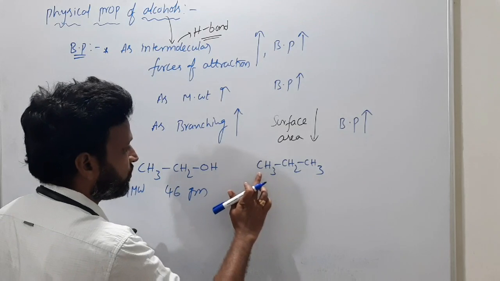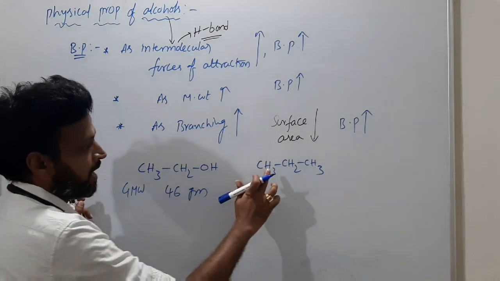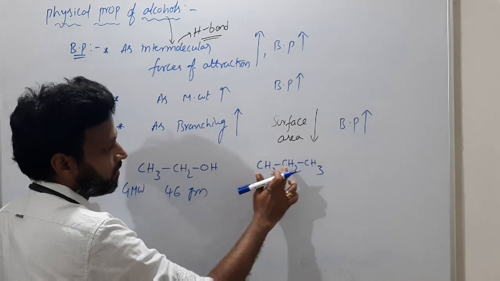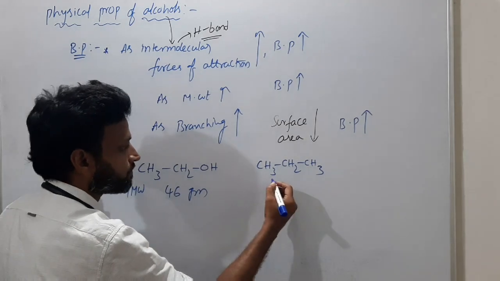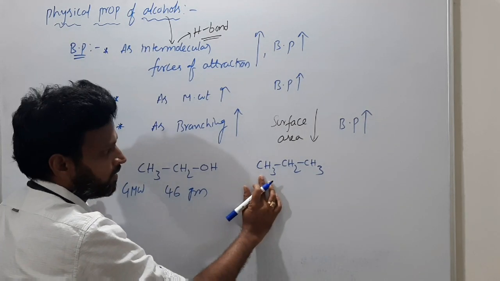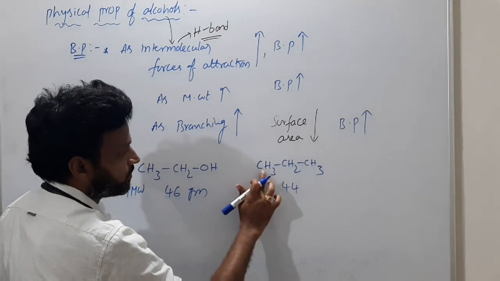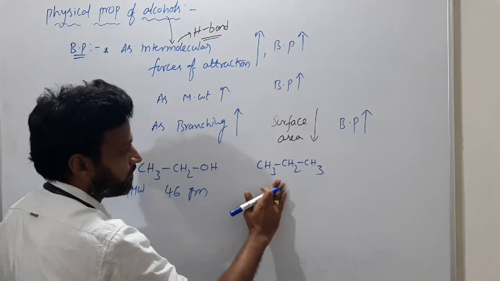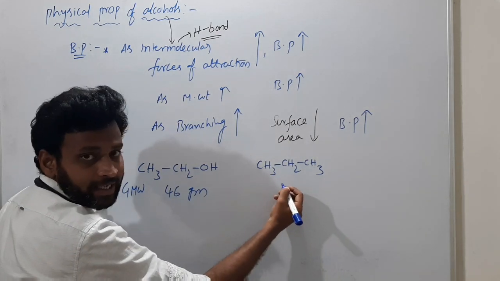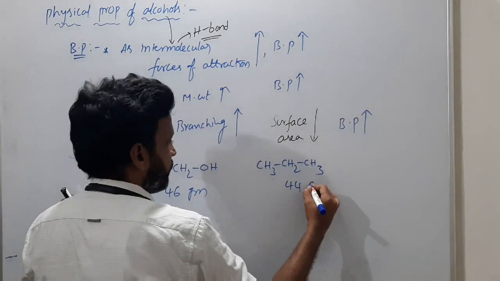If you see here, three carbons actually, the molecular weight of ethanol is 46, and propane is 12, 12, 12, 36, plus 8 hydrogens, so 36 plus 8, 44 is the molecular weight. So 44 grams.